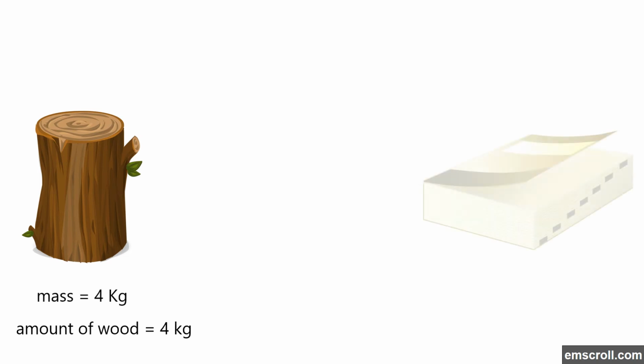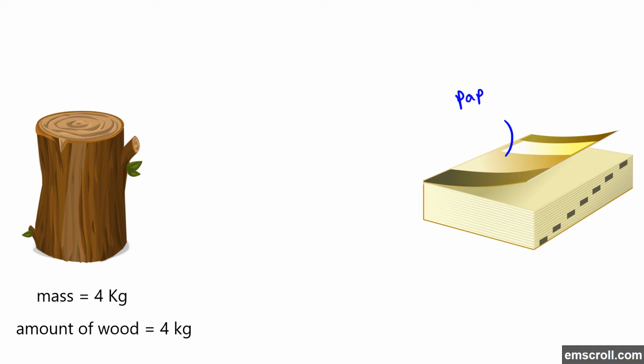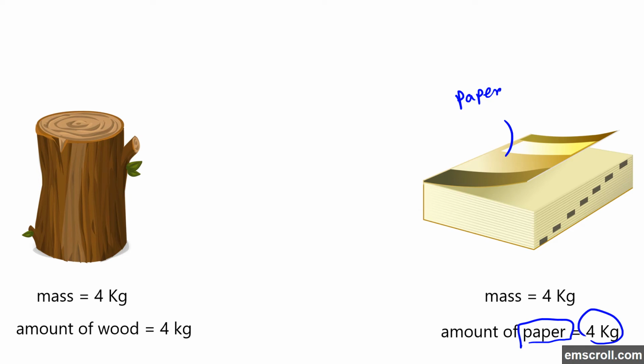Let's take another example. Same piece of wood, mass is 4 kilograms, the amount of wood is 4 kilograms, but the book has a different type of matter, which is mainly paper. So although it has a different type of matter, the mass is also 4 kilograms. That's because the amount of paper is equal to 4 kilograms.